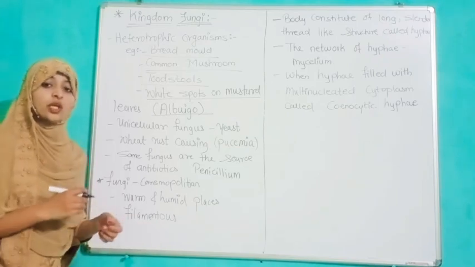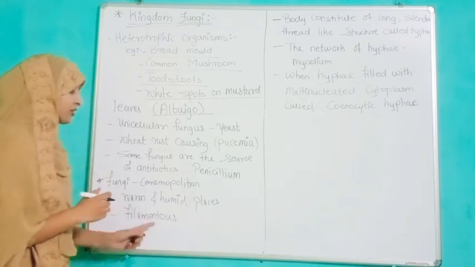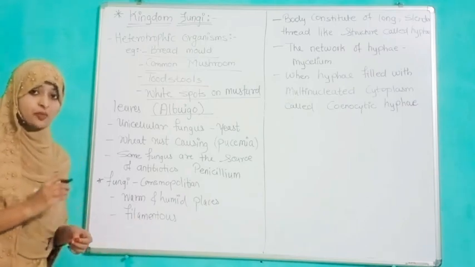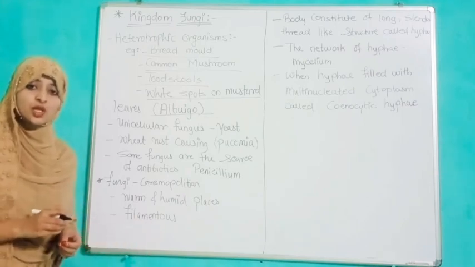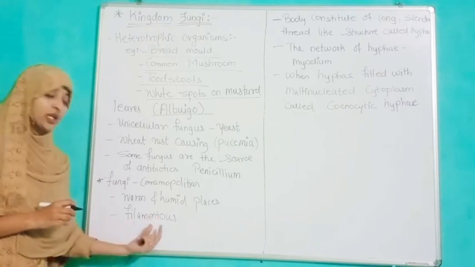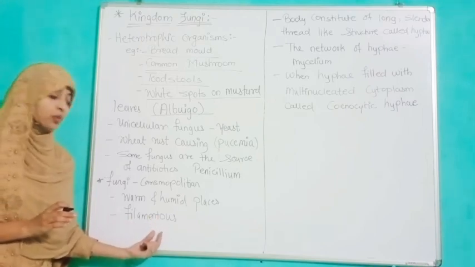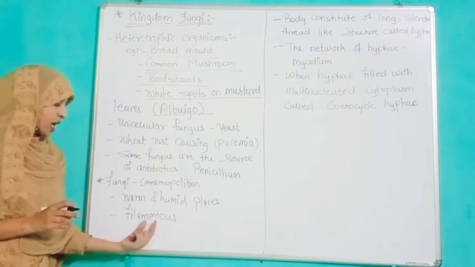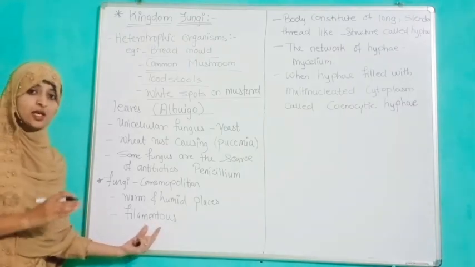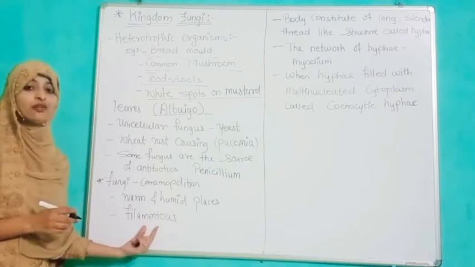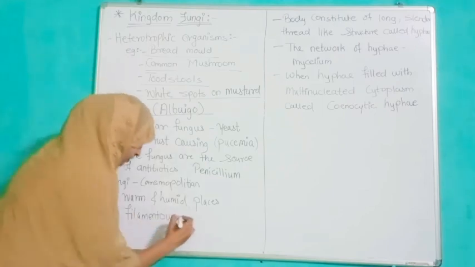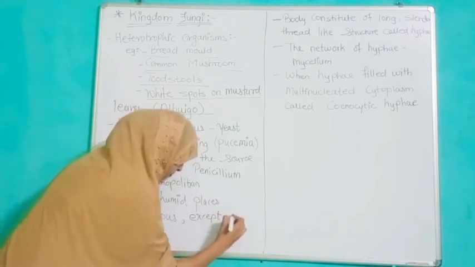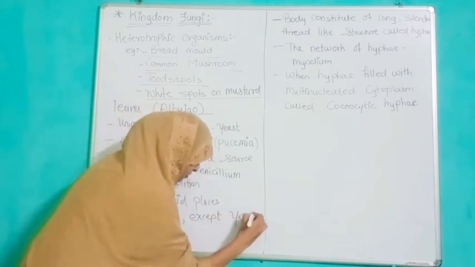They grow in filamentous condition, means they are thread-like filamentous organisms, except yeast, because we know that yeast is a unicellular fungus and it does not grow in the form of filaments. It grows in the form of buds, and all fungi except yeast grow in a filamentous condition.